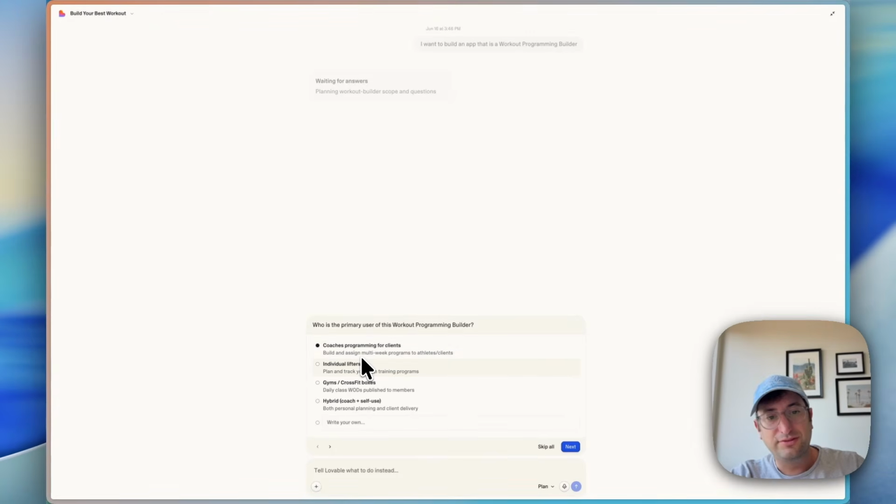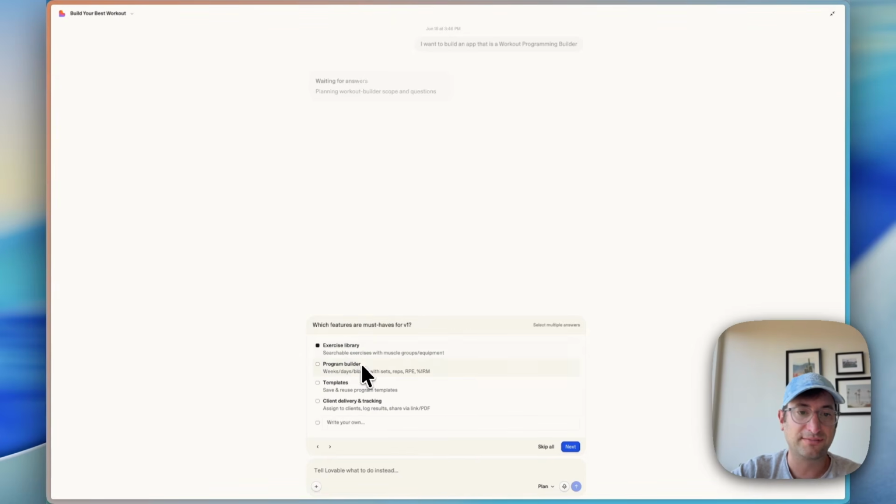So the primary user of the workout programming builder: coaches, individuals, gyms, or hybrid. I'm going to say individuals instead of coaches. What features do we want? Exercise library, program builder, templates, and I'm going to stop there.